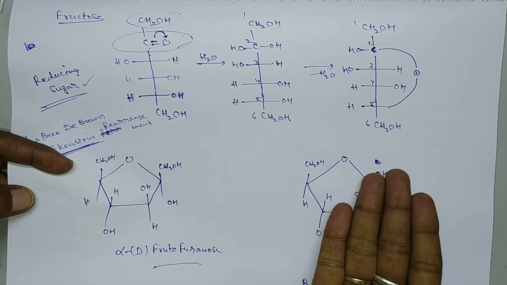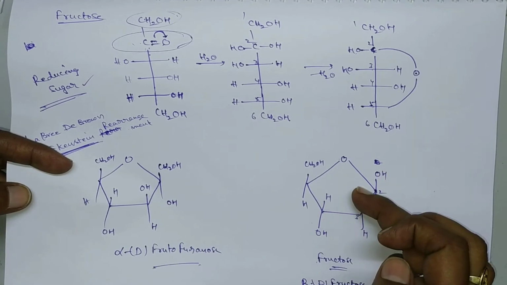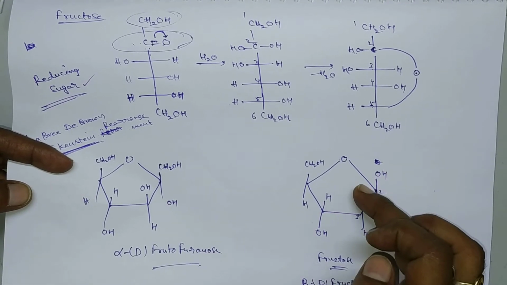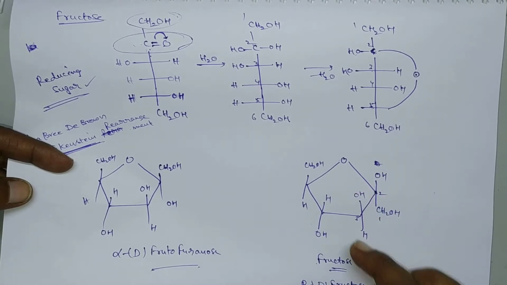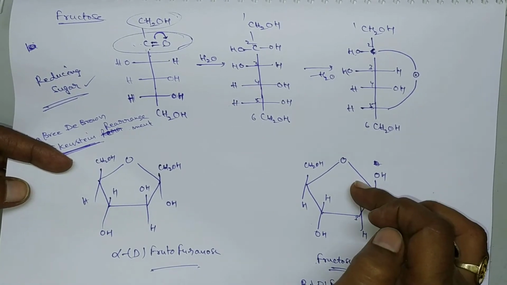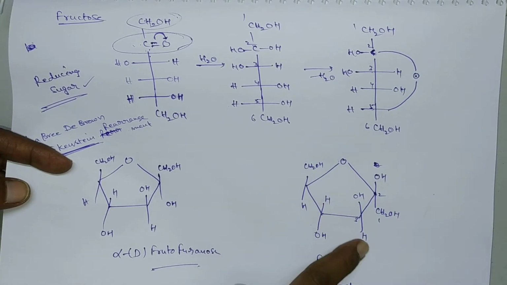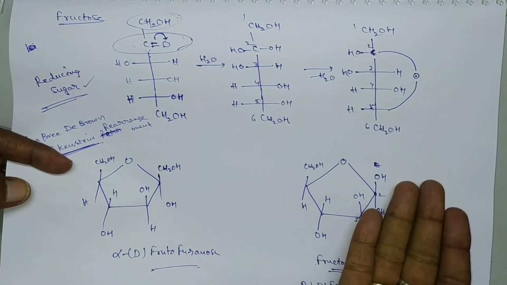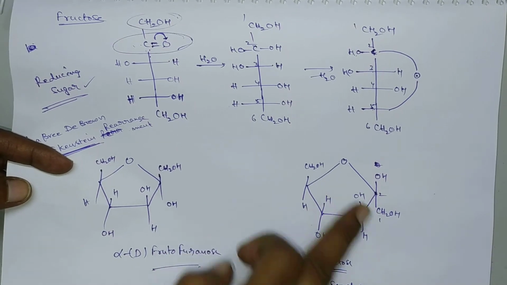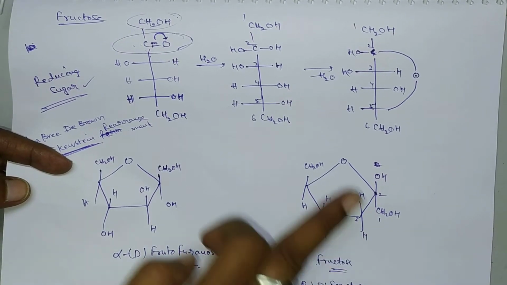Whenever the molecule is reversed, the above plane groups come below the plane, and below plane groups come above the plane. Here OH is present above the plane and H below the plane. If you invert this molecule, then OH will become below the plane and hydrogen above the plane.